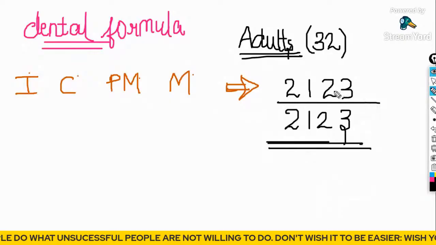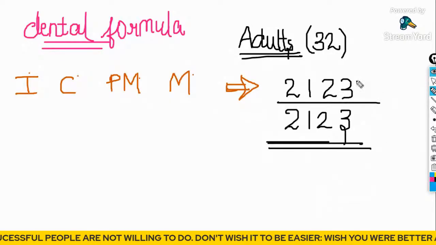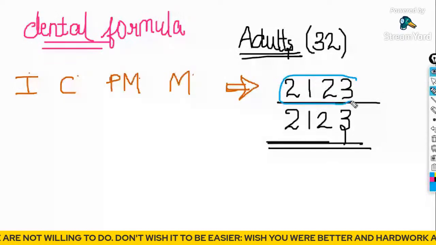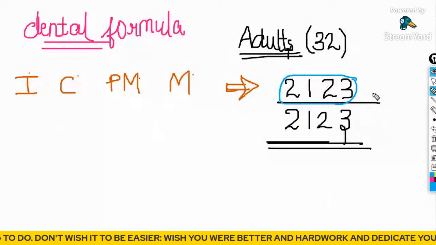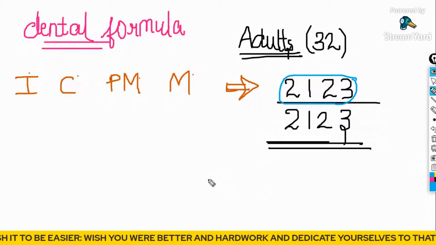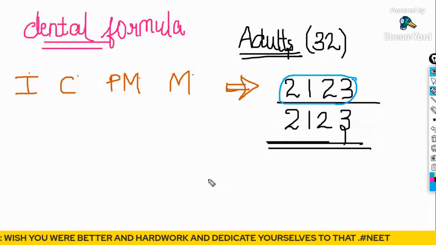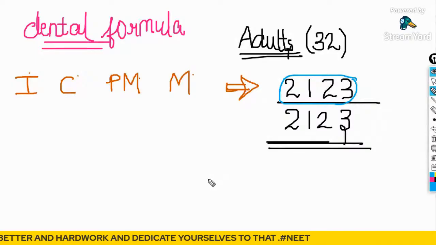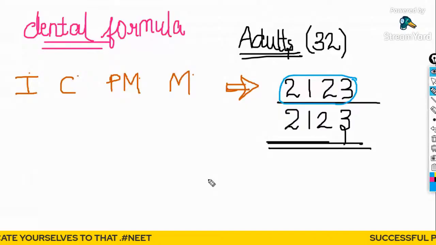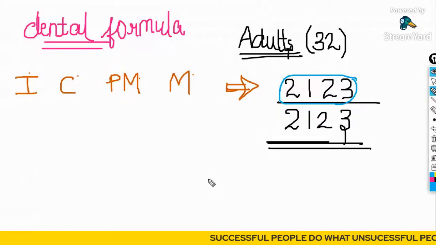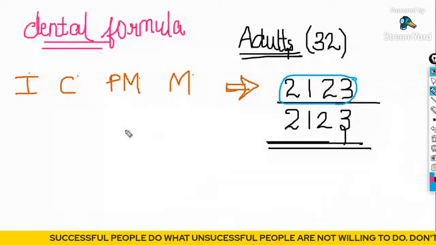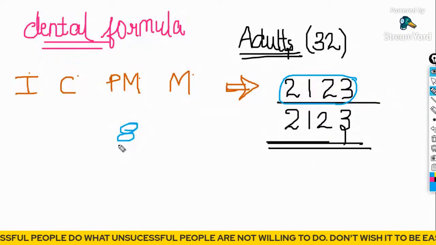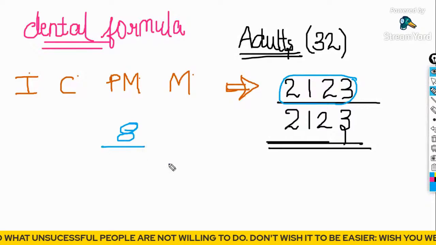So guys, just count and tell me the count in the upper portion. Let's take the upper jaw for counting. 2 plus 1 plus 2 plus 3. Add and tell me on the chat box. Bhumi, the upper part is only 8, right? 2 plus 1 plus 2 plus 3 is 8. So the upper part is 8 and the lower part is also 8.